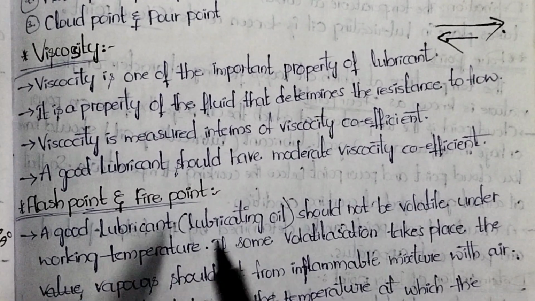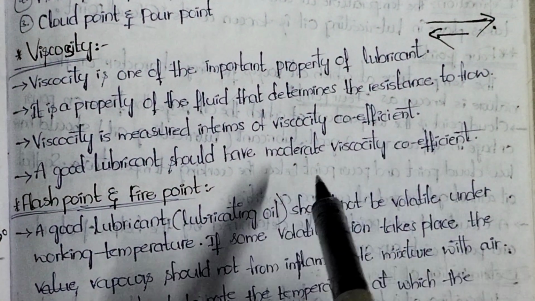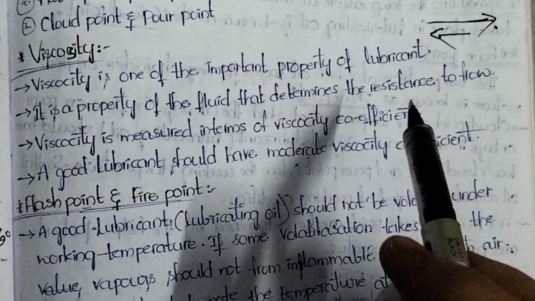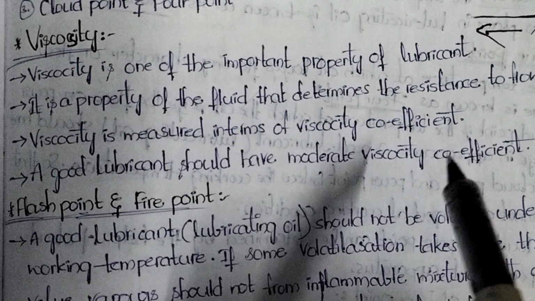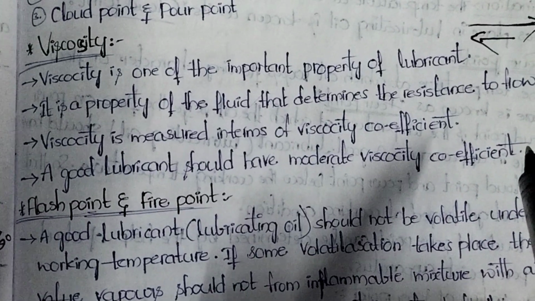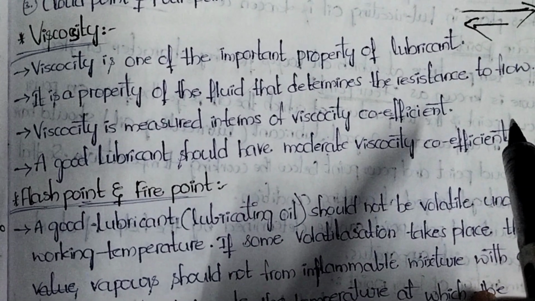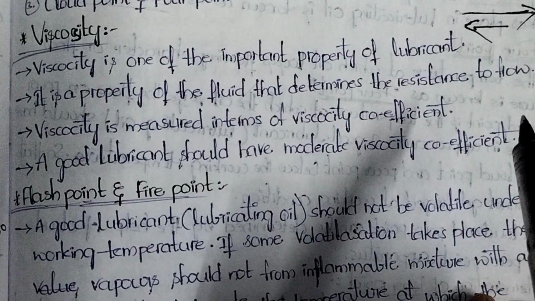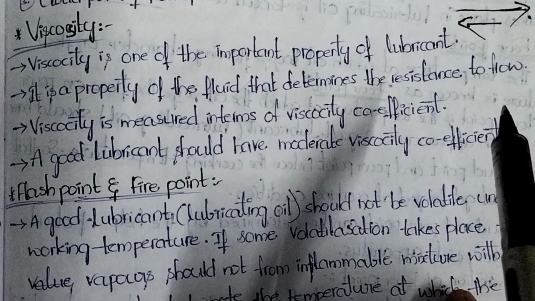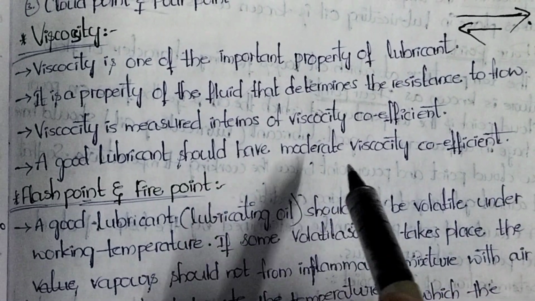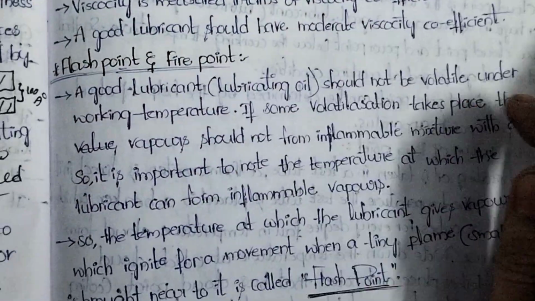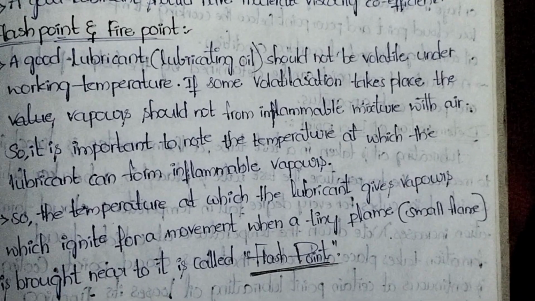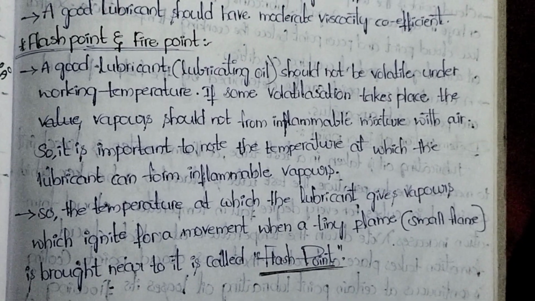Viscosity is measured in terms of the viscosity coefficient. A good lubricant should have a moderate viscosity coefficient, not high, not low. This is about viscosity. The next, second important property is flash point and fire point.